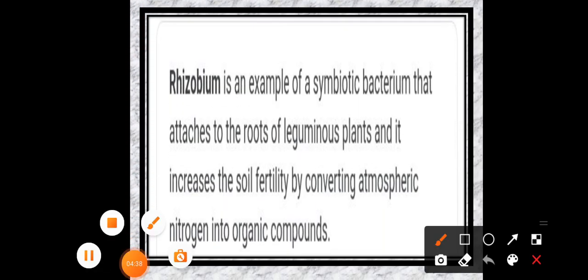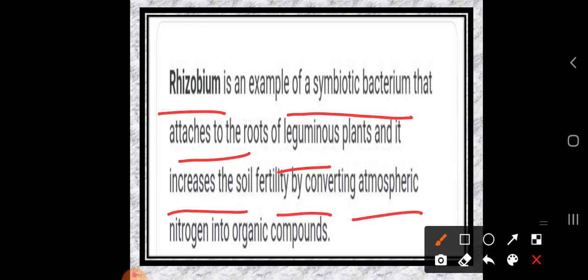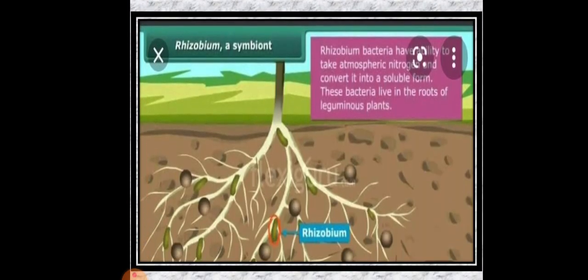Here, one example is very necessary to know: Rhizobium. This is one of the microorganisms. It is an example of a symbiotic bacterium that attaches to the roots of leguminous plants, and it increases the soil fertility by converting atmospheric nitrogen into organic compounds. So keep in mind, Rhizobium is a microorganism that you can find in the root parts. Let us understand this here.